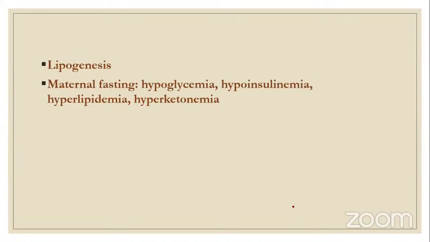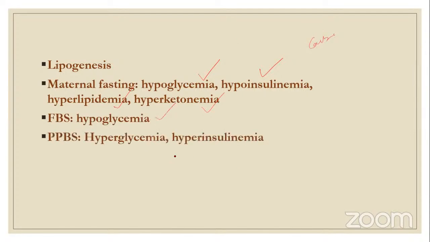and then maternal fasting occurs. In maternal fasting, when the pregnant woman is not taking anything, there is hypoglycemia, hypoinsulinemia, hyperlipidemia, and hypoketonemia. And what happens in fasting? When carbohydrate metabolism is asked, fasting, it is hypoglycemia. Why?